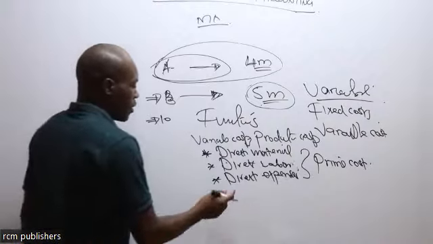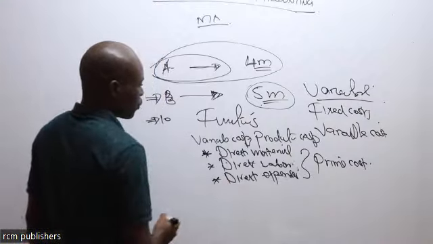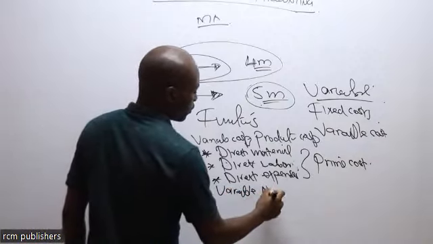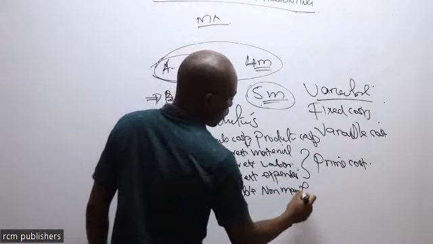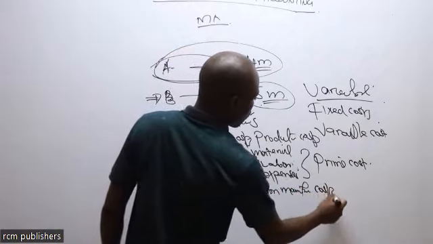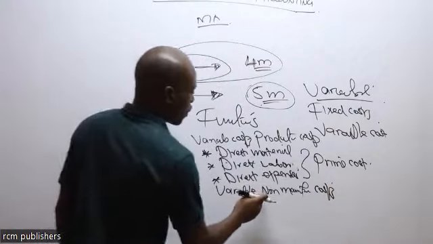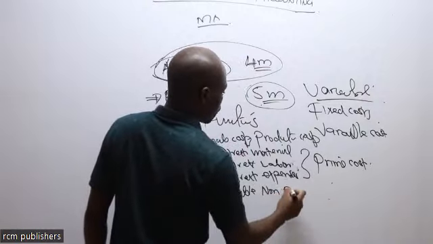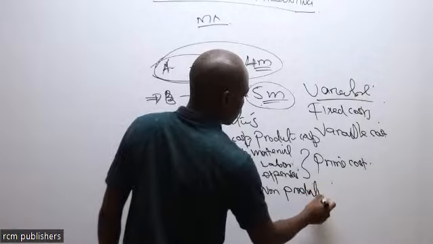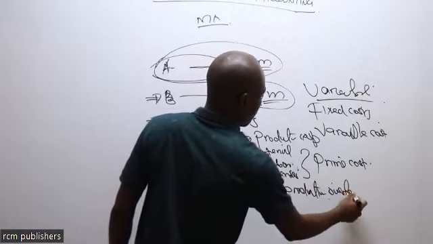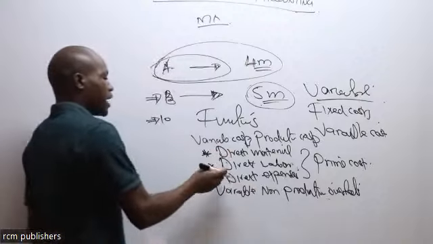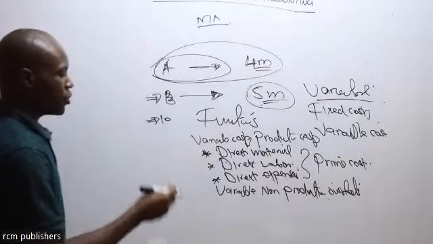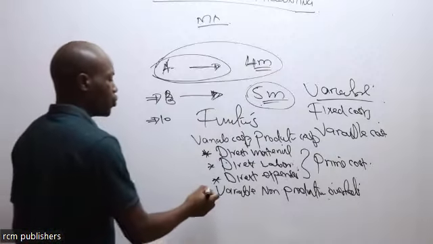Then we bring in another classification or category of variable cost, the variable non-manufacturing costs, or what you call variable production overhead. They are not directly related to the goods, but they vary with increase in the quantity of goods produced. We are going to look at them.